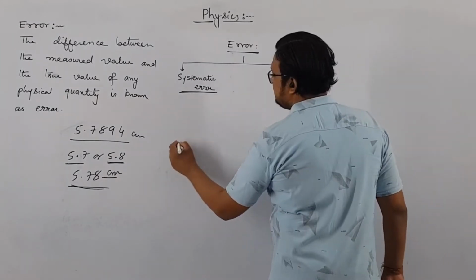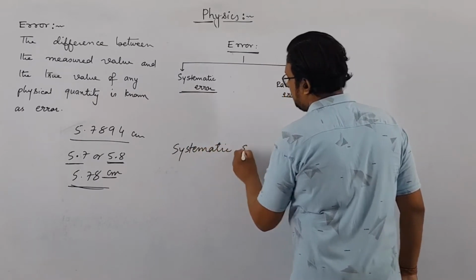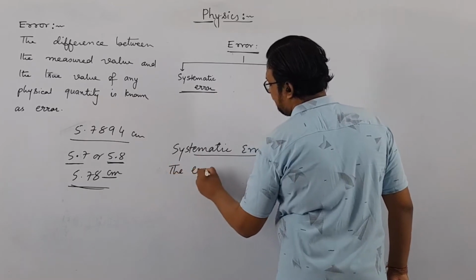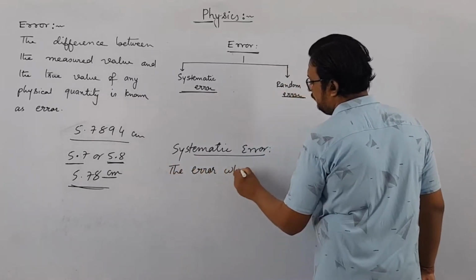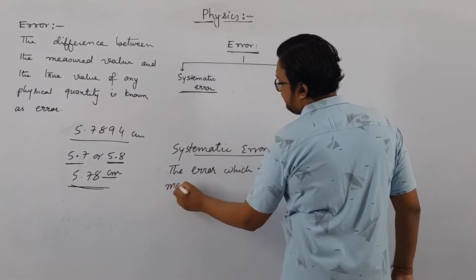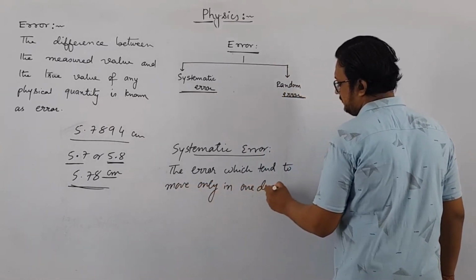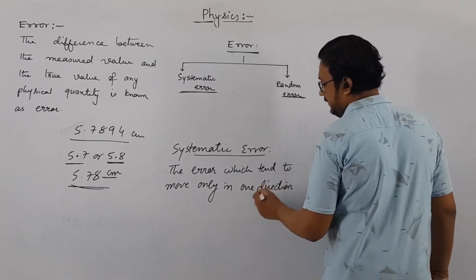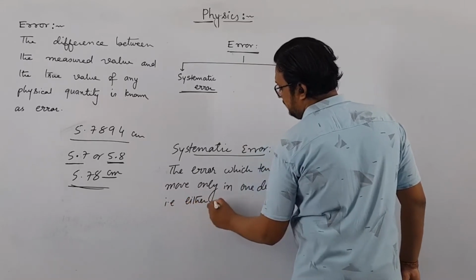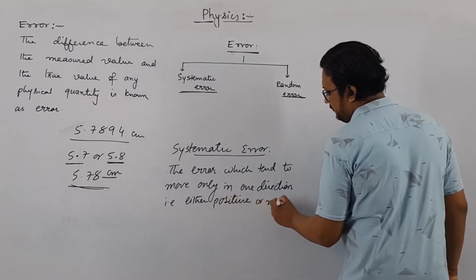Systematic error is the error which tends to move only in one direction, that is, either positive or negative.